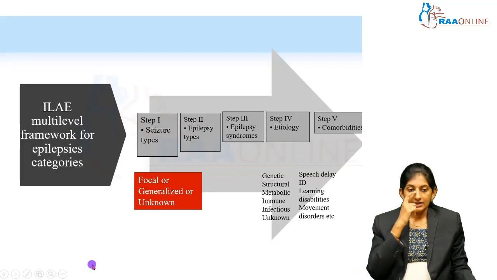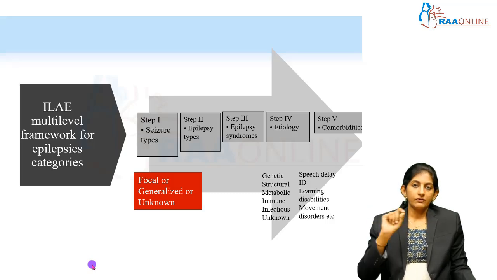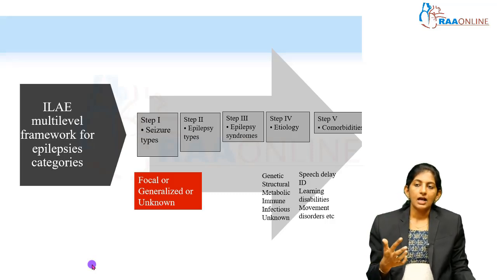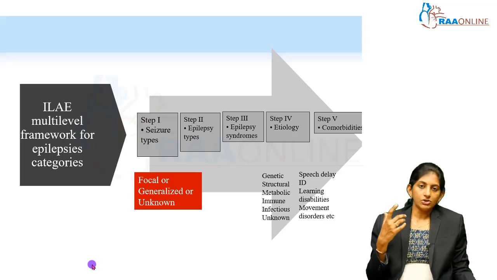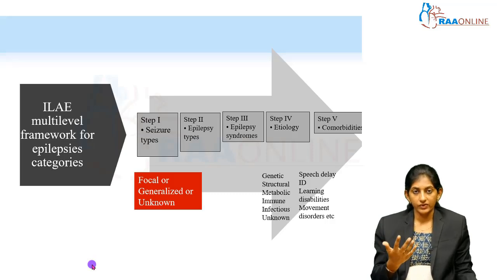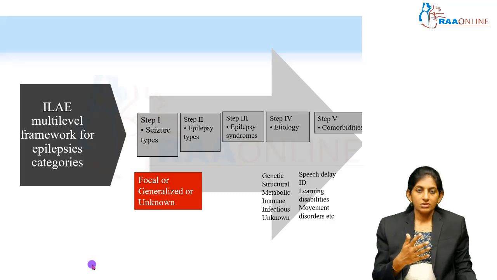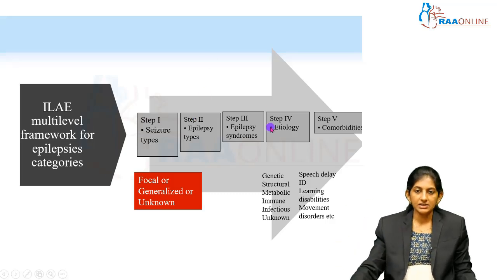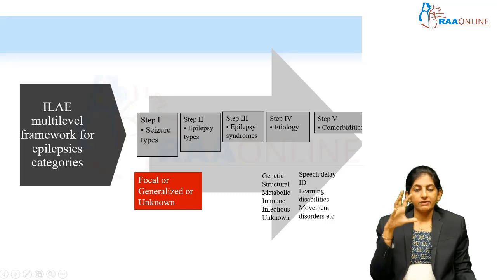ILAE recently came up with this multi-level framework while you diagnose an epilepsy. First you start with the seizure type. Whenever we receive a child in the emergency, parents are so anxious that they are not able to recall how the seizure started. Especially if it is fever triggered or a febrile seizure, no worries. But otherwise, if it is an unprovoked seizure, the semiology of the seizure is very, very important, isn't it? So, always start from step 1 and go to step 5. By this step-by-step process, you will be able to identify what condition the child has.